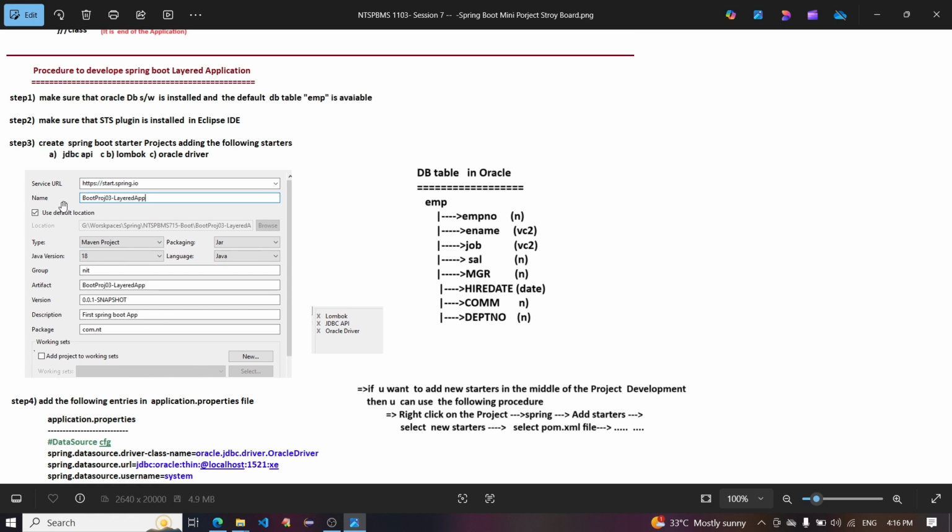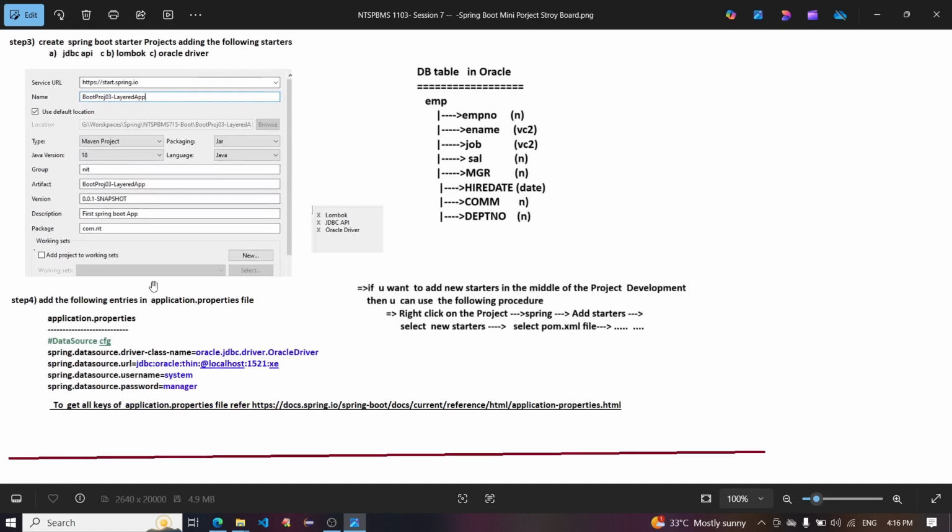So first is the Spring Boot starter project. Then write the project name and select Maven and jar file for a standalone application, select the Java version, group name, company name, project name, and description, and the package is com.nt.